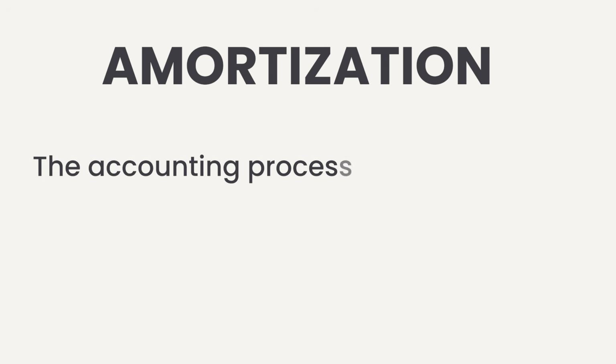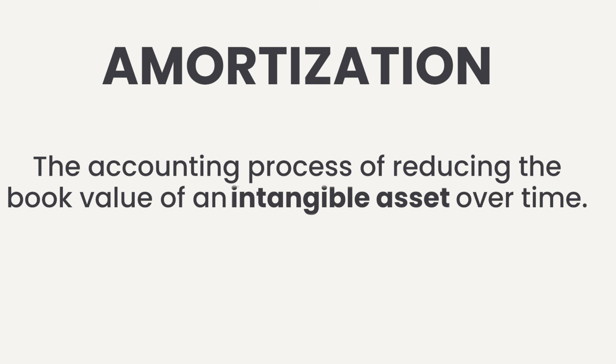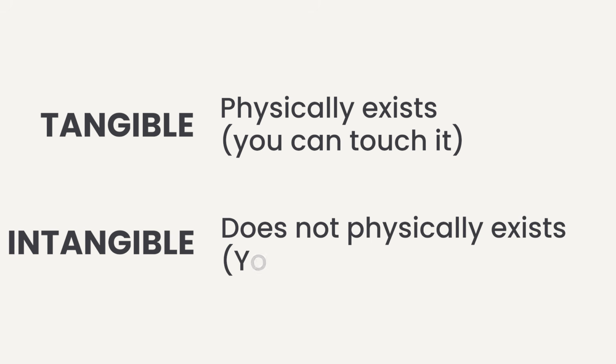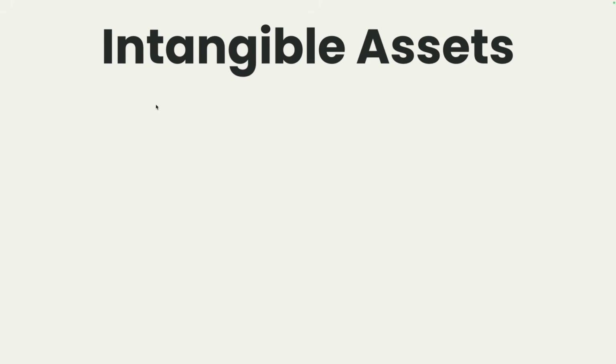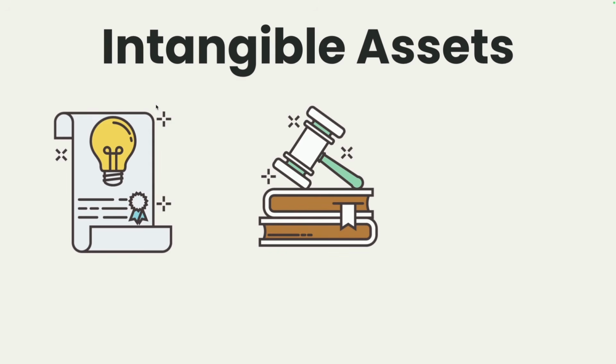Okay, so that explains what depreciation is, but what is amortization? Well, amortization is very similar to depreciation, but amortization is the accounting process of reducing the book value of an intangible asset over time. Now, what does that word intangible asset mean? Well, we already learned that tangible simply means it physically exists. You can touch it. Intangible simply means it does not physically exist. In other words, you can't touch it. What are some examples of intangible assets? Well, that would be things like a patent, a copyright, or a company's brand name.